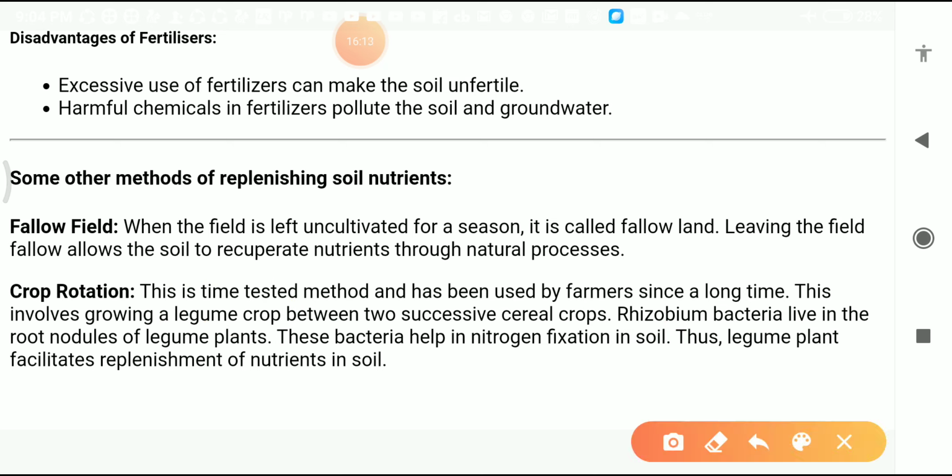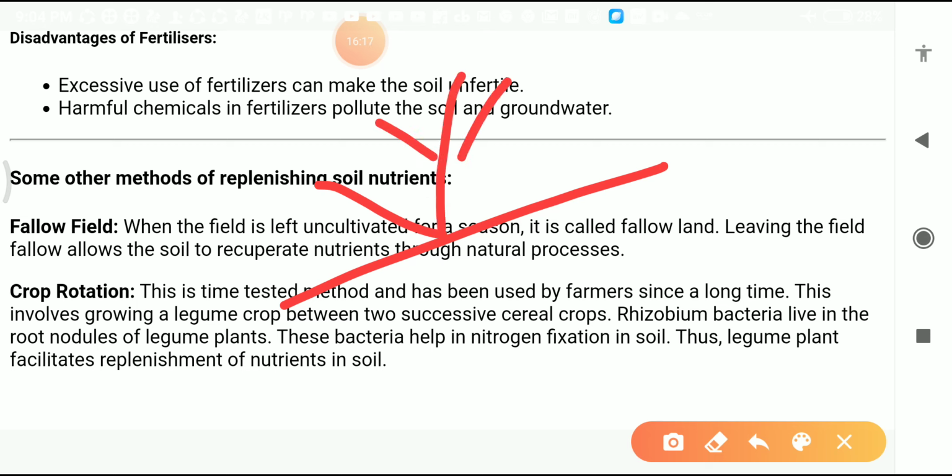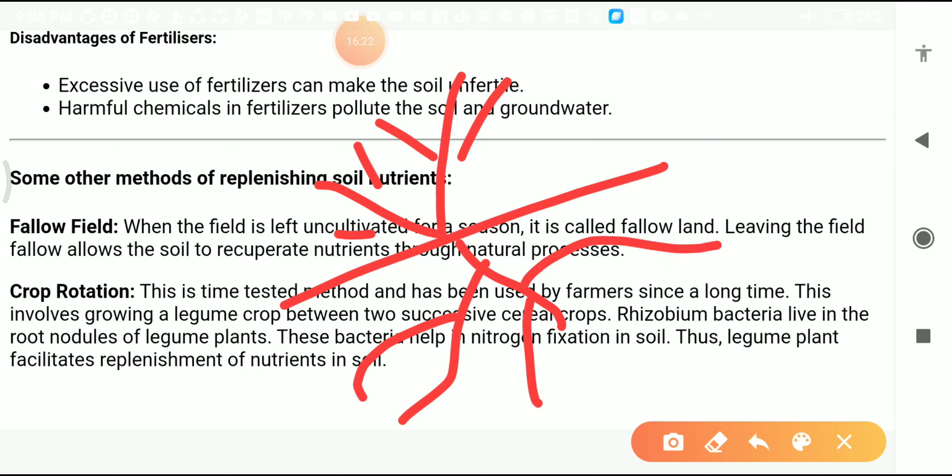Now see here, this is a plant, and it has a root. This one is a leguminous plant. In the plant roots, nodules are present. These are called nodules.